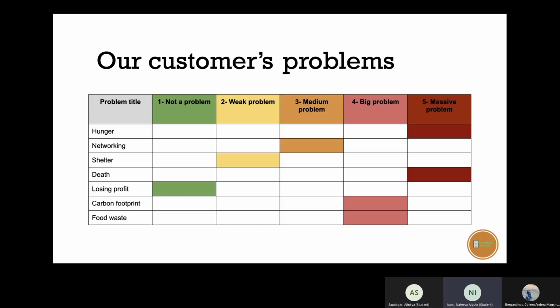We have tailored this from not a problem to massive problems. The chart has been split. The top 4 are for homeless customers and the bottom are for our targeted companies. Tier 4 and 5 are the main problems we are aiming to fix, such as hunger and death. However, problems in tiers 1 to 3 will still be resolved. A big problem that the companies will face is waste and their carbon footprint. In the UK, the law requires companies producing more than 50 kg of waste per week to segregate their waste. By taking their leftover food, we can reduce their waste per week.